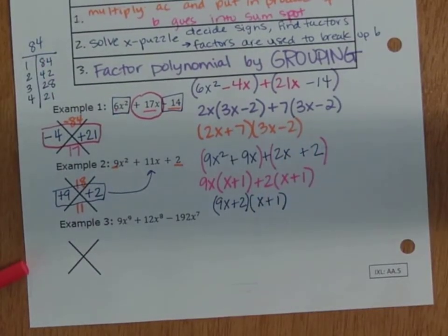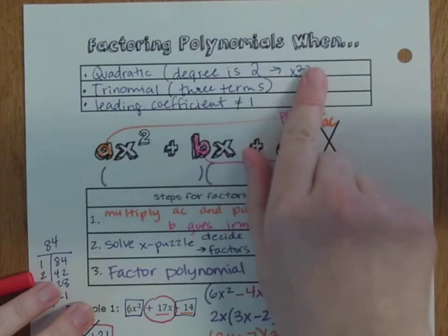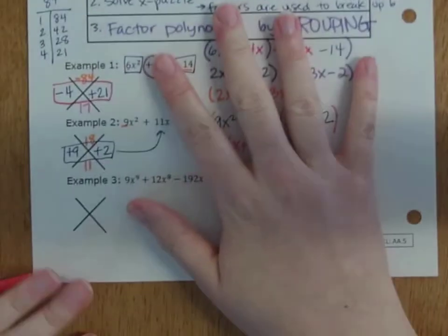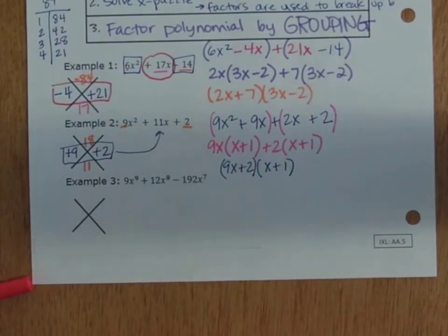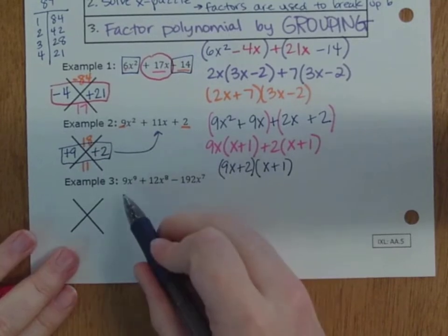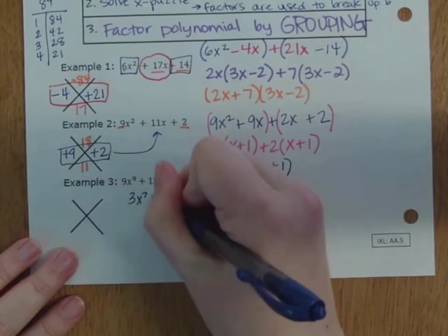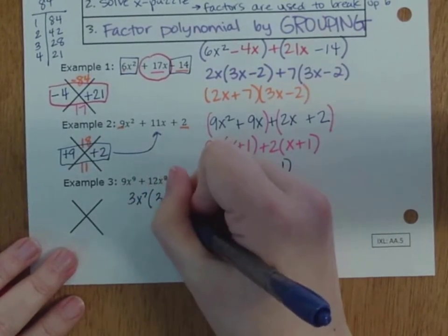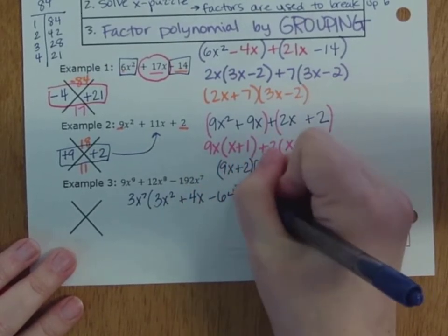In our last example, what is happening? There's an x to the 9th, but I thought this only worked when the degree is 2. We're looking for quadratics. So what you need to always be checking for is your GCF. So these have a GCF of, well, what fits into 9, 12, and 192? 3. And x to the 9th, x to the 8th, and x to the 7th. I can factor out an x to the 7th. So then we are left with 3x squared plus 4x minus 64.